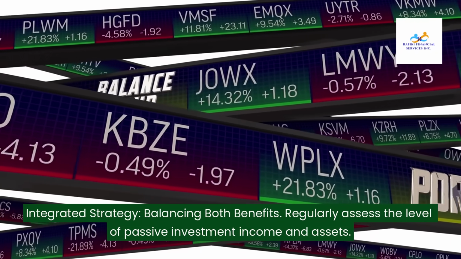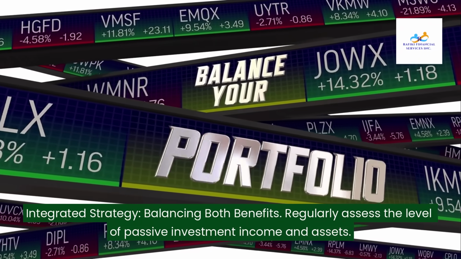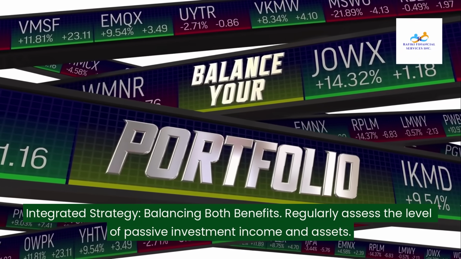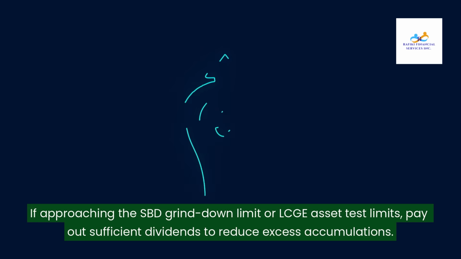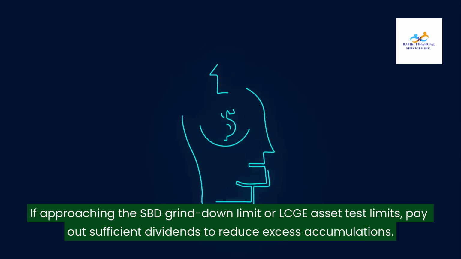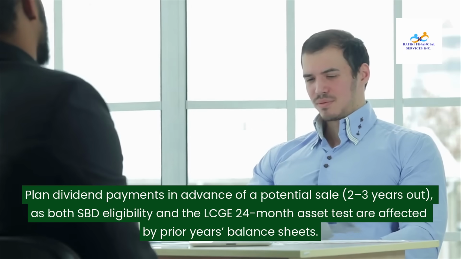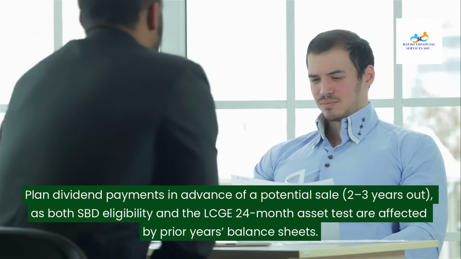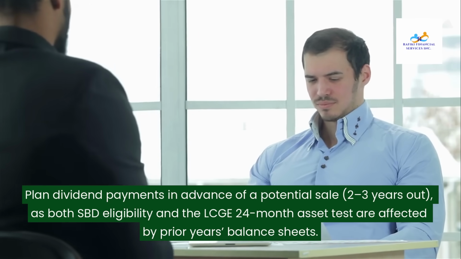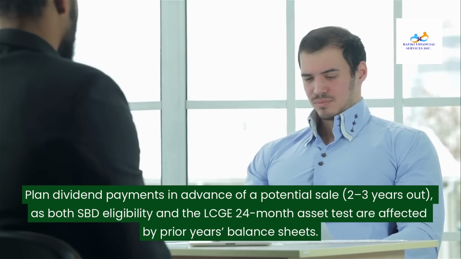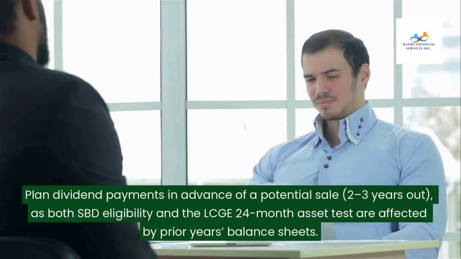Integrated strategy, balancing both benefits. Regularly assess the level of passive investment income and assets. If approaching the SBD grind-down limit or LCGE asset test limits, pay out sufficient dividends to reduce excess accumulations. Plan dividend payments in advance of a potential sale, two to three years out, as both SBD eligibility and the LCGE 24-month asset test are affected by prior years' balance sheets.